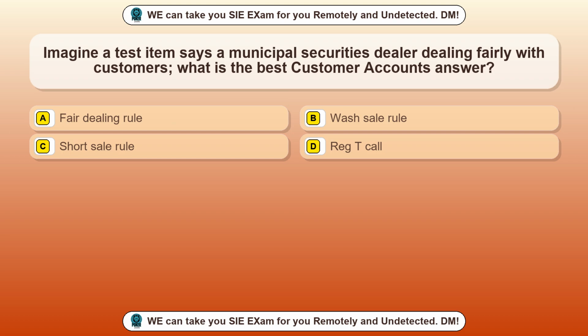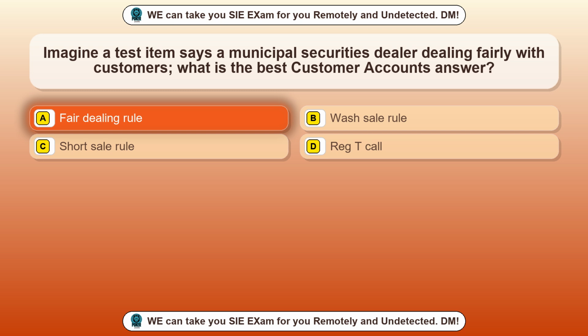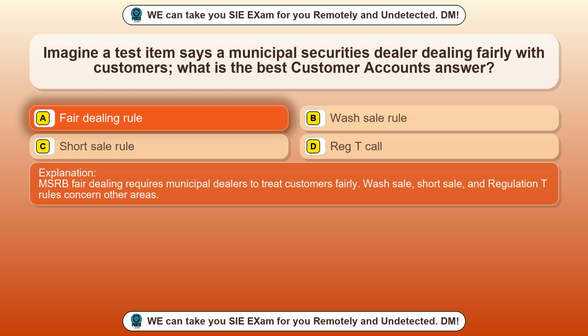Question 81. Imagine a test item says a municipal securities dealer dealing fairly with customers. What is the best customer accounts answer? Option A, fair dealing rule. Option B, wash sale rule. Option C, short sale rule. Option D, Reg T call. The correct answer is option A, fair dealing rule. MSRB fair dealing requires municipal dealers to treat customers fairly. Wash sale, short sale, and Regulation T rules concern other areas.